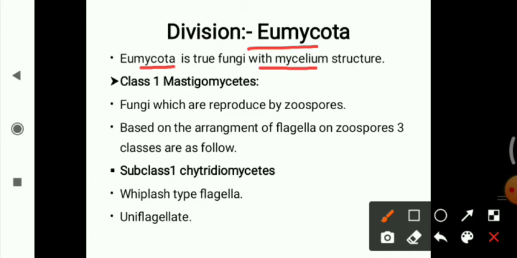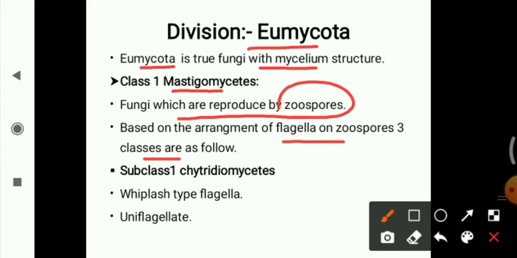It includes 5 classes. The first class is Mastigomycetes, the fungi which reproduce by zoospores, and on the basis of the zoospores they are further classified into 3 classes as follows. The first is the Chytridomycetes.